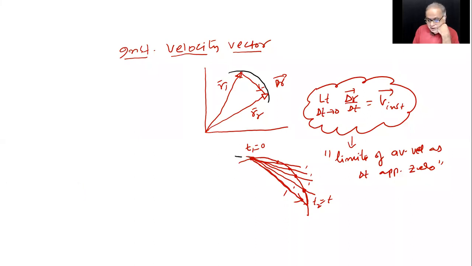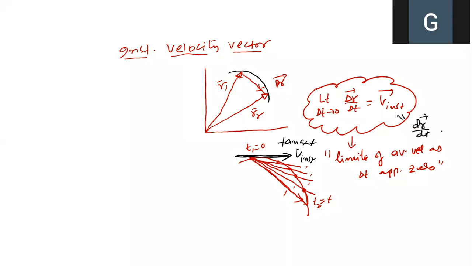Tell me. Tangent. So this is the direction of dr by dt. Yes, this is the tangent, and this is the direction of V instantaneous. Of course, V instantaneous is also referred to as dr by dt.